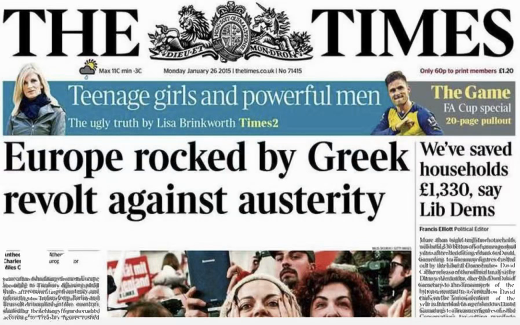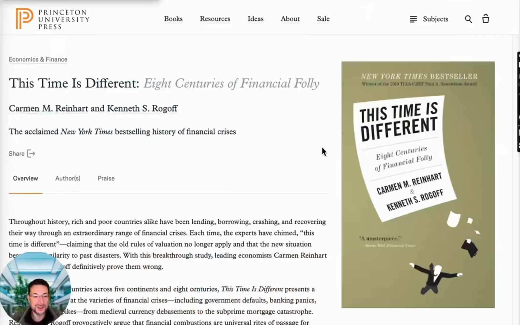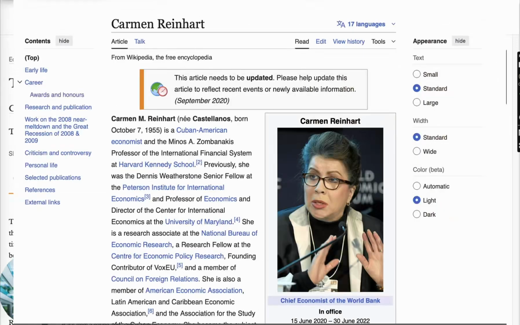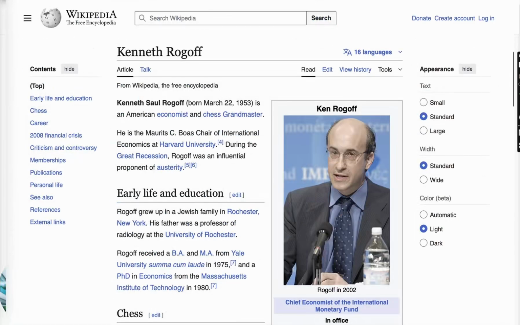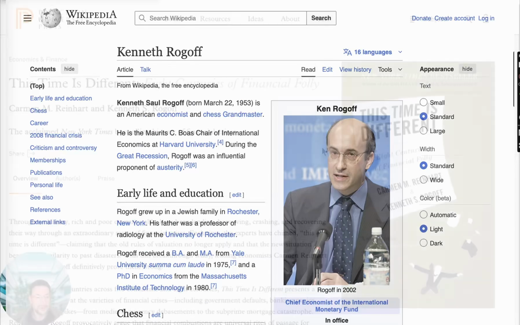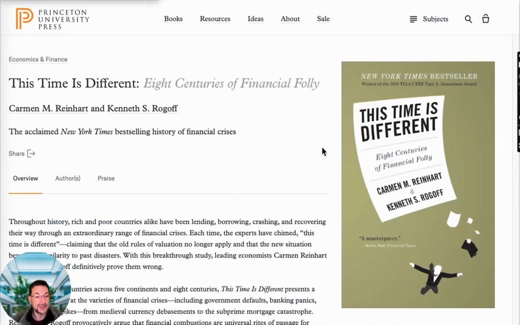In the 2010s, Europe was plunged into austerity based on a spreadsheet mistake. The economists Reinhardt and Rogoff had come up with this formula that showed that if debt to GDP was above 90%, then you would cripple the economy. And so based on this, the various authorities went full steam ahead with austerity to try to avoid debt going above 90%. However, the spreadsheets that this was based on were analysed and shown to be faulty.